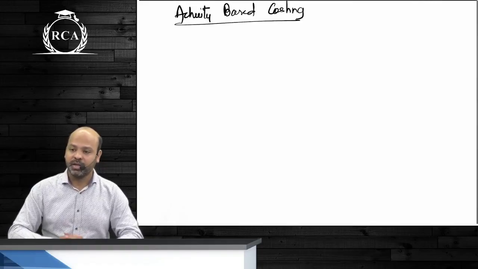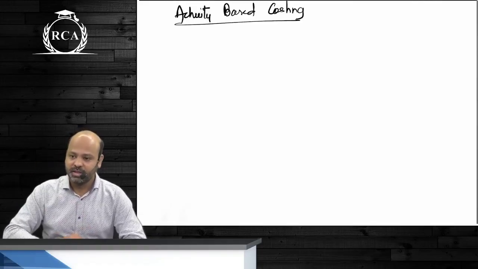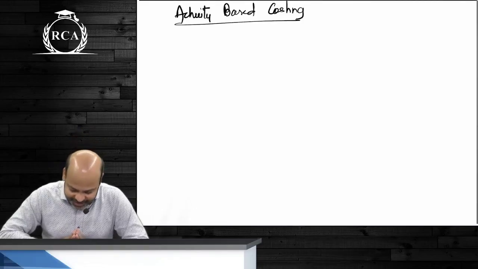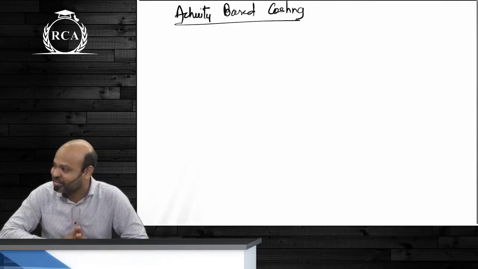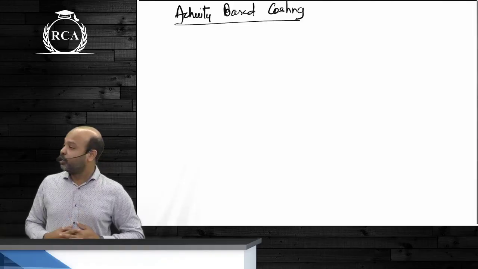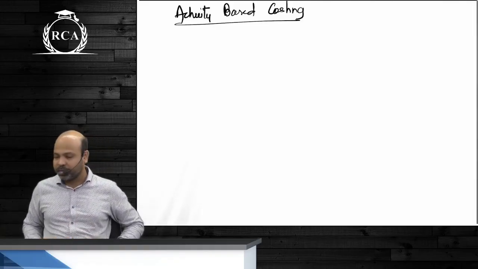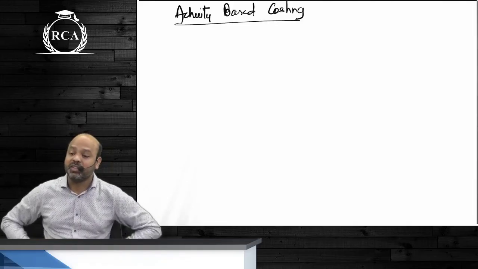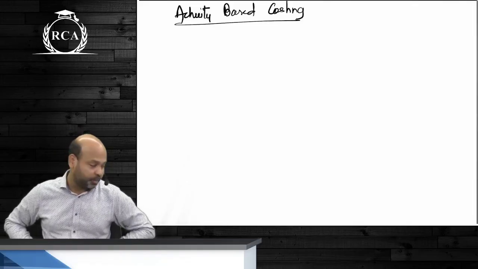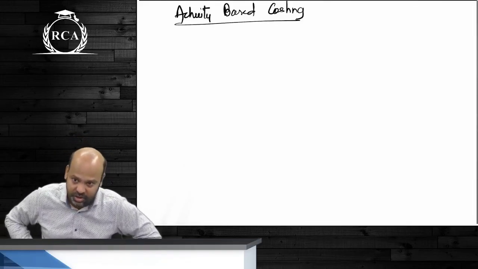Listen to what I am teaching. We will first identify all the overheads which are with production departments and service departments. This is called primary distribution of overheads, also known as apportionment and allocation.